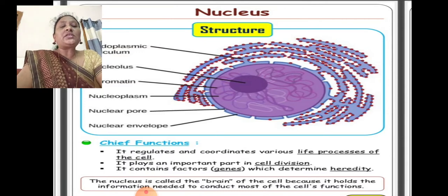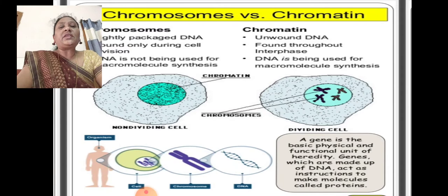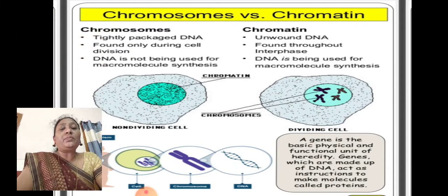The nucleus is called the brain of the cell because it holds the information needed to conduct most of the cell functions. Every piece of information is held by the nucleus. That is the reason we call the nucleus the brain of the cell.